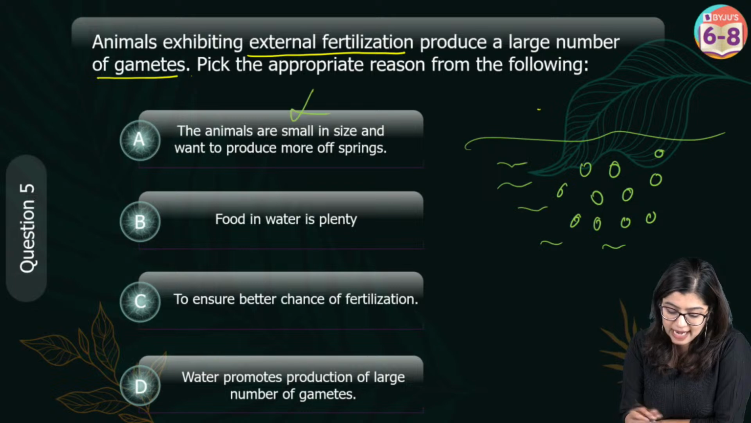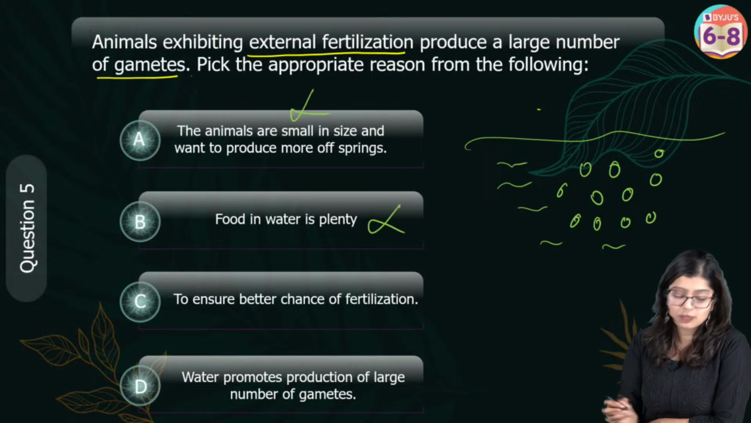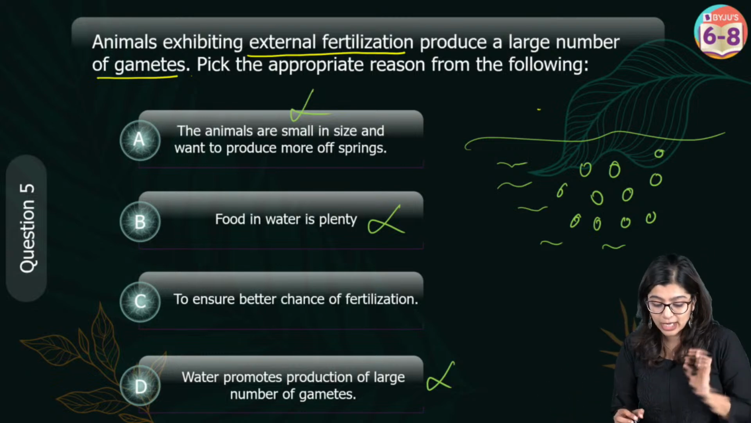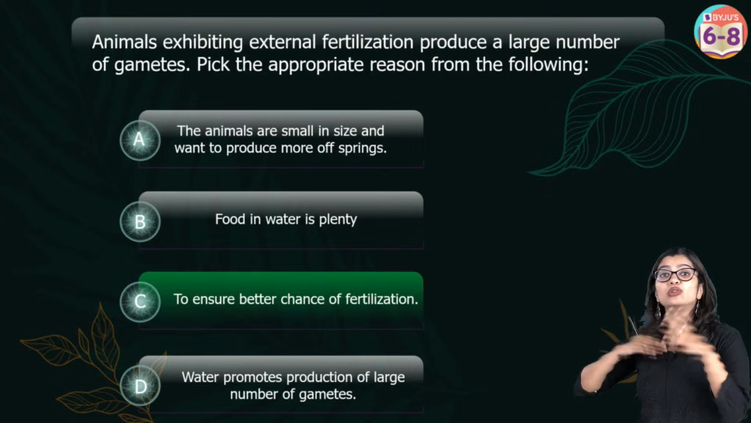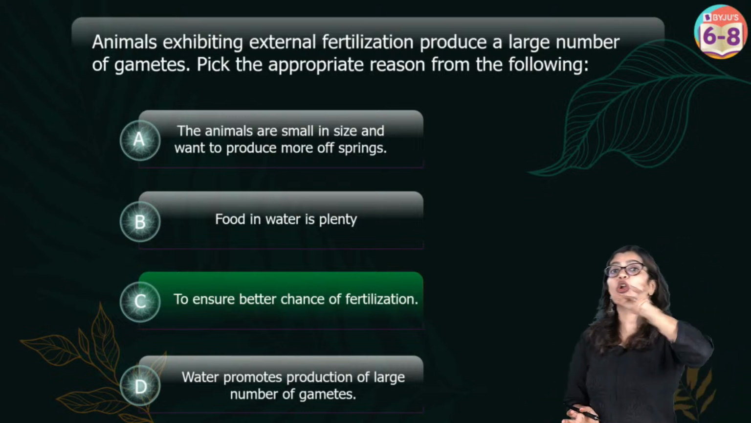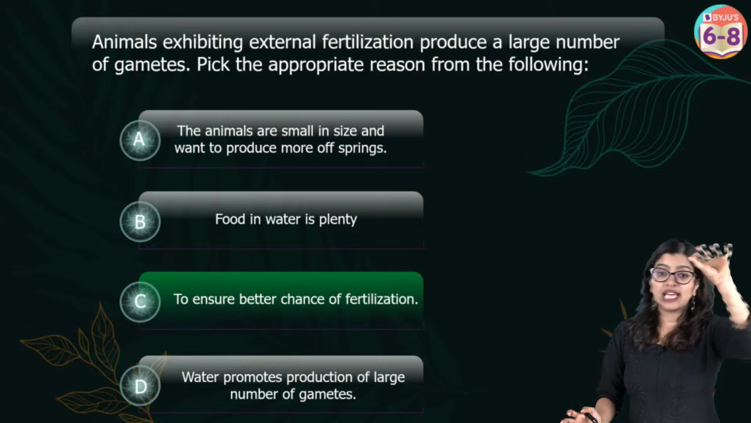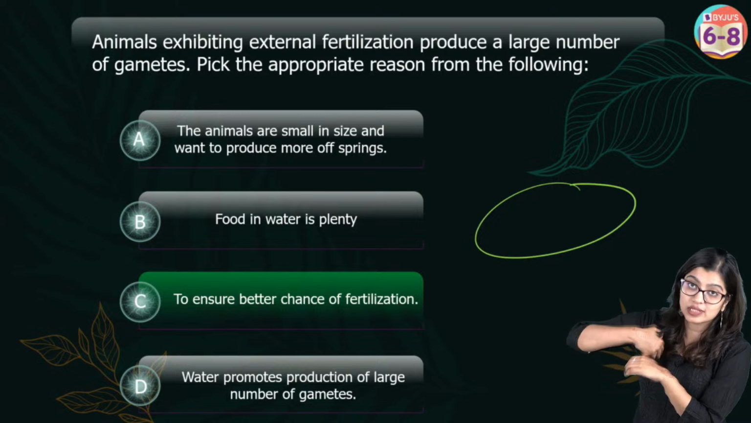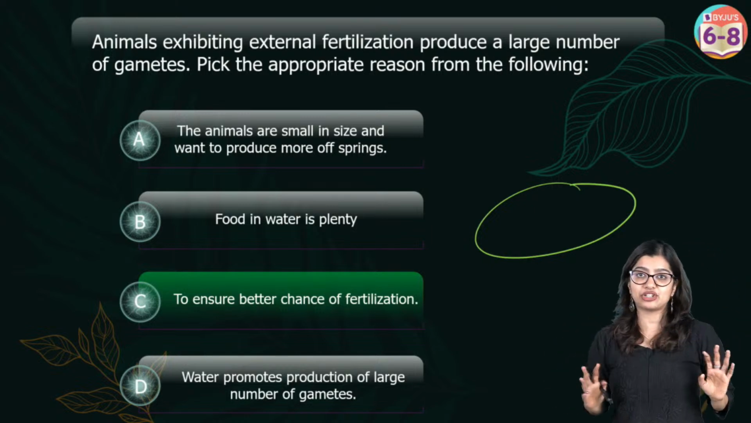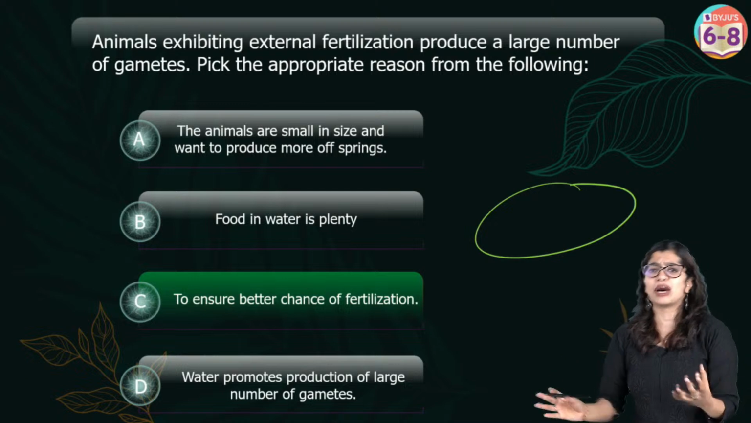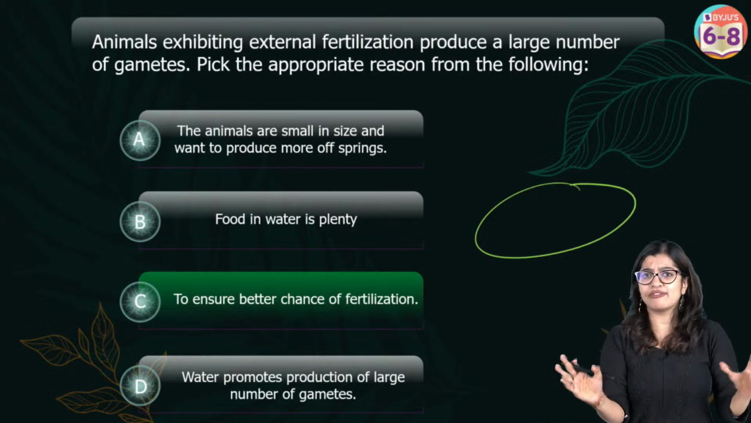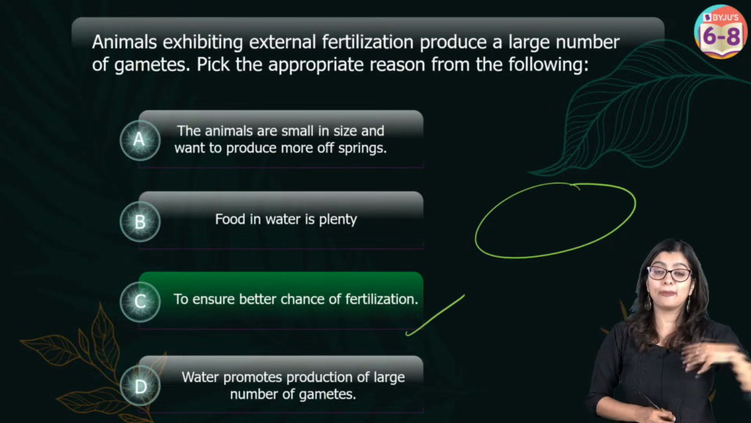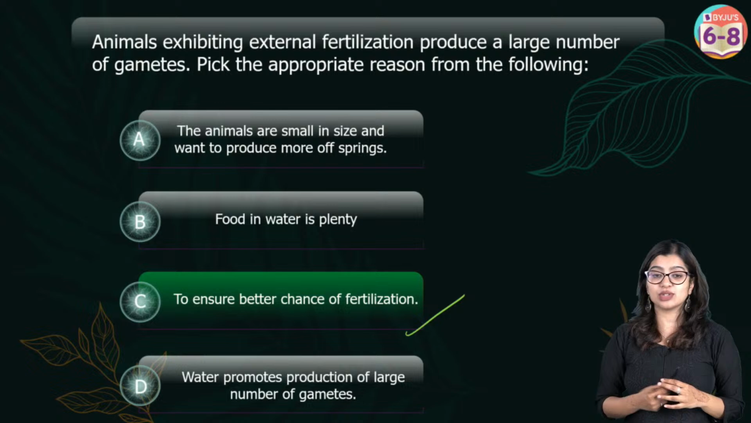This is not because animals are small in size, or because food in water is plenty, or because water is promoting anything. Simply because when you are doing it outside the body, that is no longer in the animal's control, because they are releasing the gametes outside, right? Because it is outside the body, they want to make sure that fertilization happens. Hence, they will produce a large number. So that if I produce, let's say, thousands of eggs, at least one egg and one sperm will fertilize. Which is why, to ensure better chances, we see that they produce a large number.